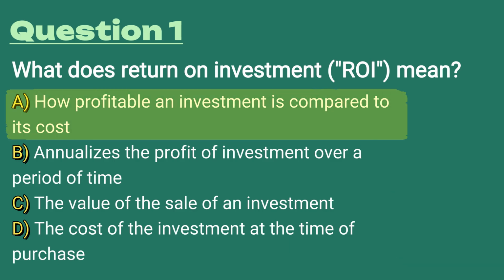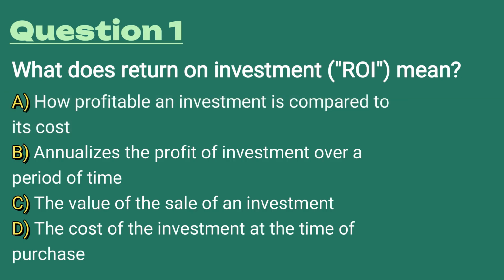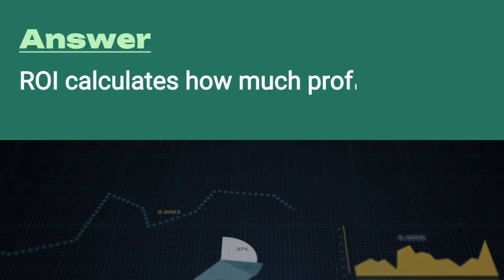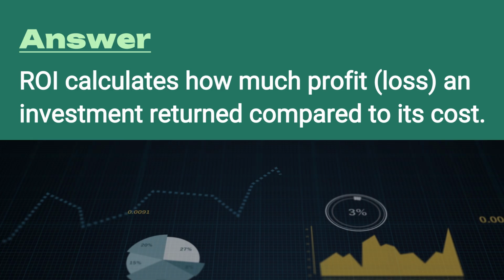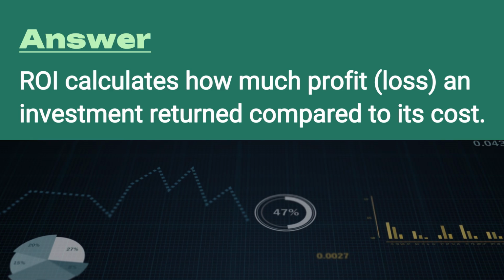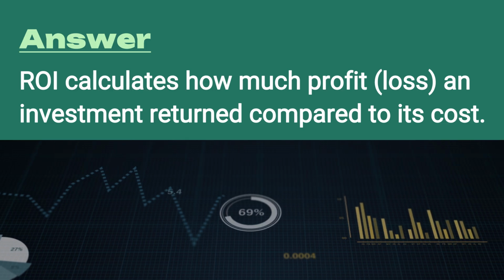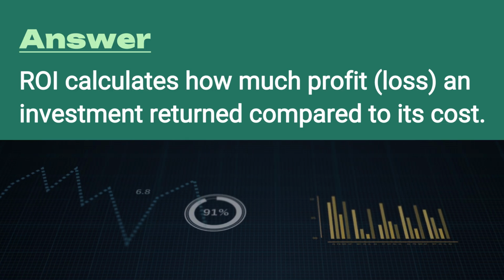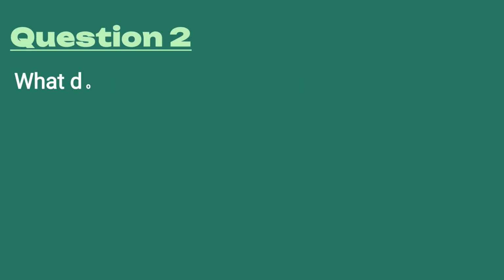The answer is A, how profitable an investment is compared to its cost. Return on investment calculates how much profit or loss an investment returned compared to its cost. If you bought into something for $100 and you sold it for $200, then you had a $100 gain, a $100 return on investment.